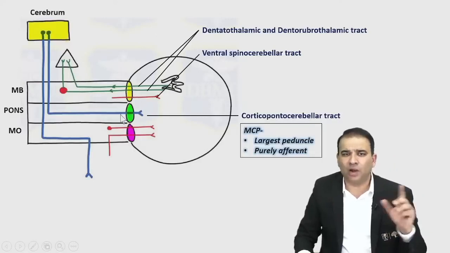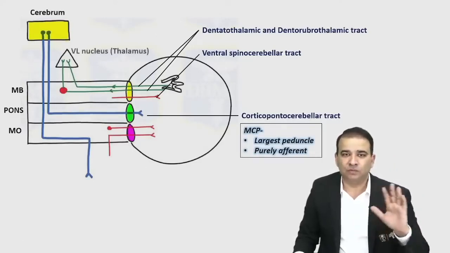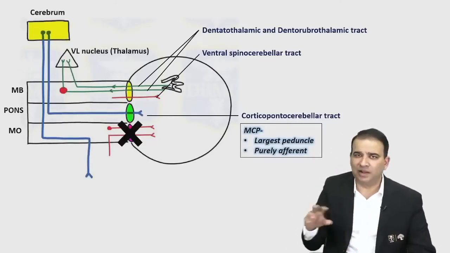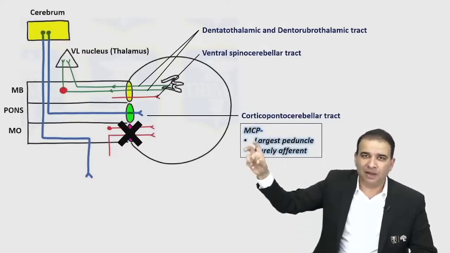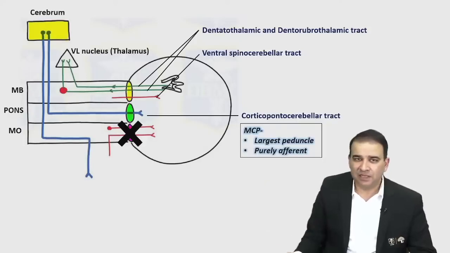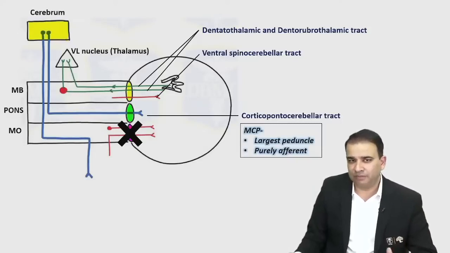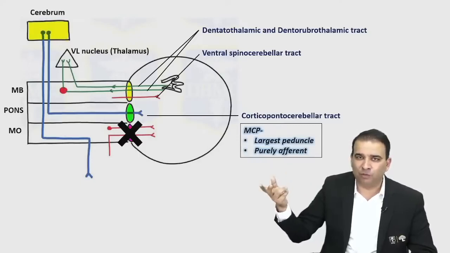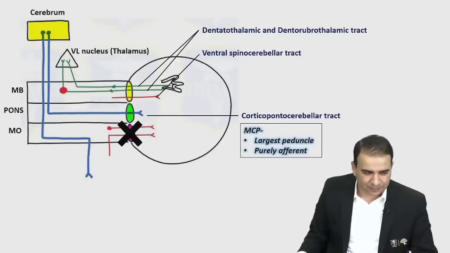and one major tract from the middle peduncle, then from the MCQ point of view, I would suggest you forget about the inferior peduncle, guys. Forget it. The inferior peduncle gives passage to so many tracts that you don't have to remember it. If you know the major tracts coming from the superior peduncle and middle peduncle, then everything else is from the inferior peduncle. If you can't place a tract's name, understand it's in the inferior peduncle. Most of them, if not all of them, obviously there are some variations in that as well. But this is the kind of risk worth taking. The 3 major tracts from the superior peduncle, 1 main tract from the middle peduncle, and the rest everything is from the inferior peduncle, and still you will be able to solve your questions.